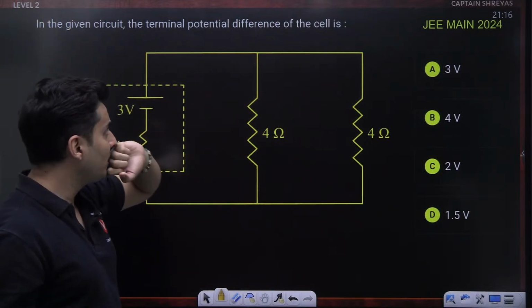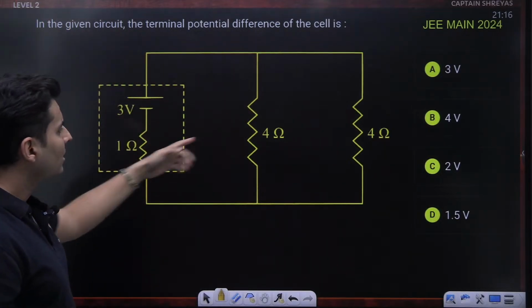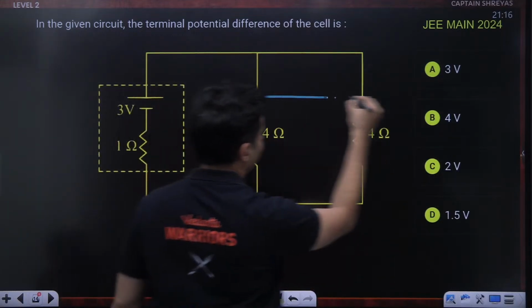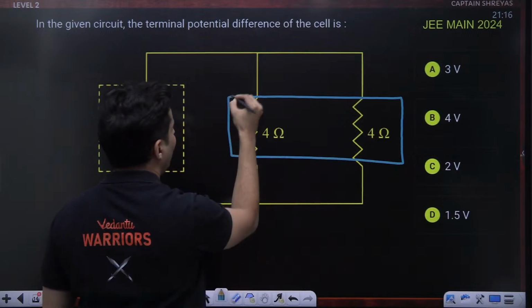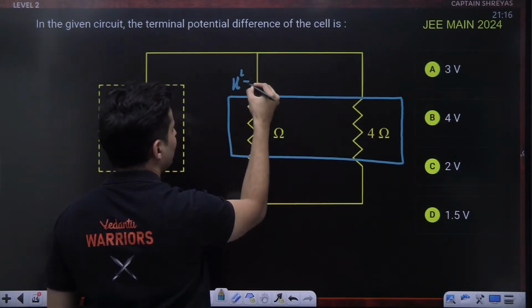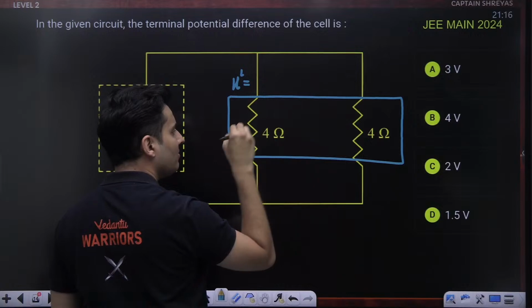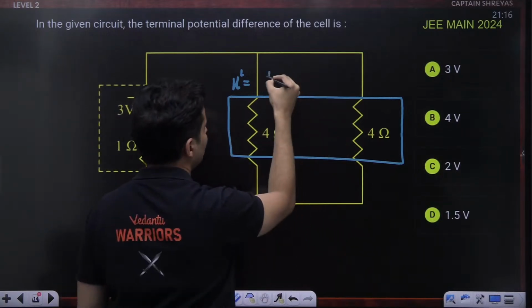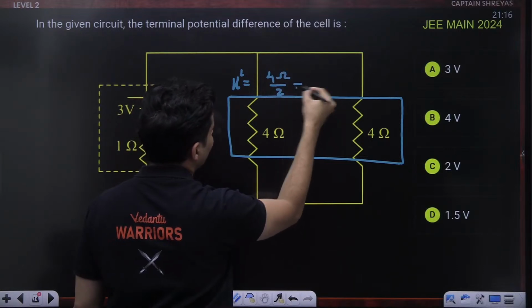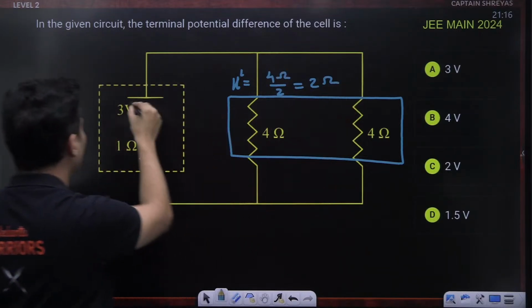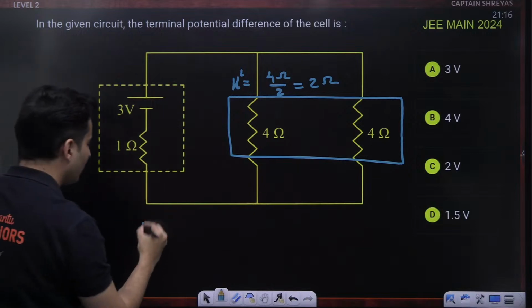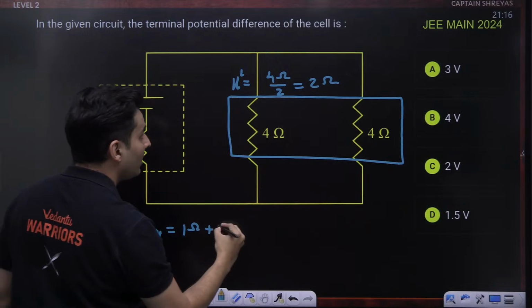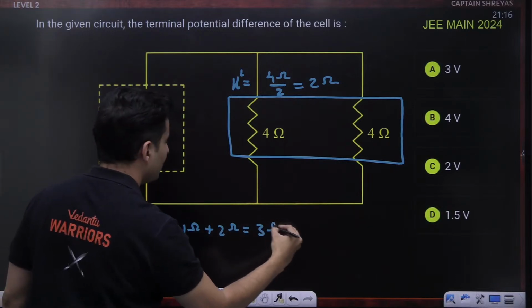The terminal potential difference of the cell is, okay, I think this was a very straightforward question. Can you see both these resistors are actually in parallel? And in parallel, the resistances will become divided by the number of resistances. So 4 ohms divided by 2, which is basically 2 ohms. Now this 2 ohm is connected to this 1 ohm. So the equivalent resistance of the circuit will be 1 ohm plus this 2 ohm, which is basically 3 ohm.